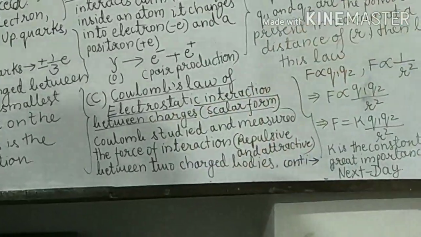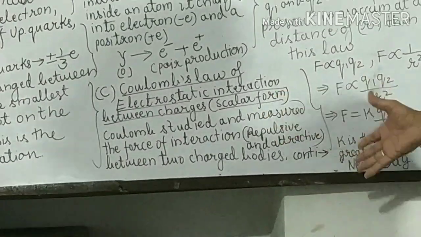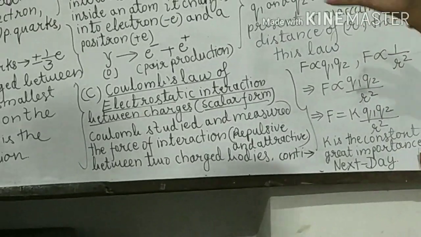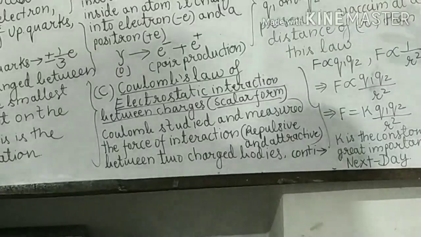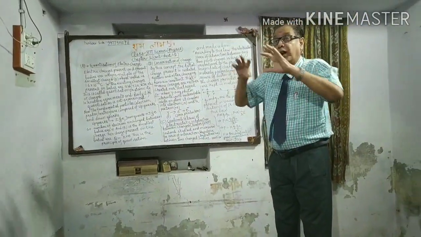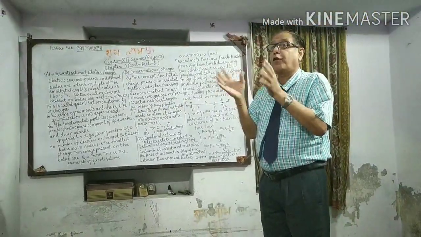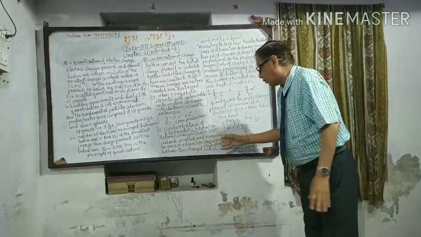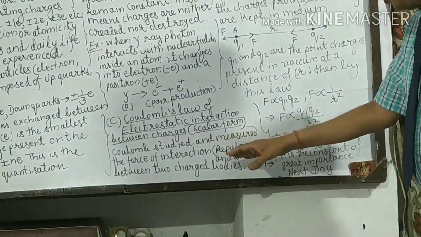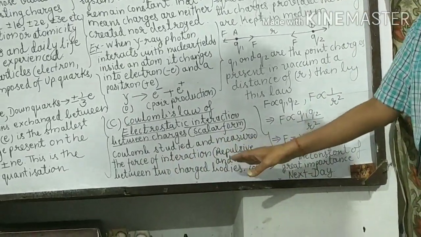Coulomb is the scientist who first studied and measured the electrostatic force of interaction between point charges, which can be repulsive or attractive.